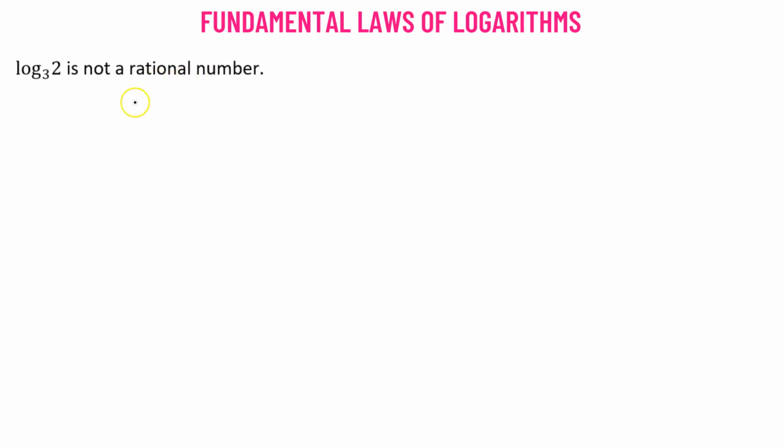Log of 2 with a base of 3 is not a rational number. So let's check if this particular statement is true or not. We'll suppose that log of 2 with a base of 3 is a rational number. So we are starting with a contradiction. Even though we have to show that this is not a rational number, we assume that it's a rational number.